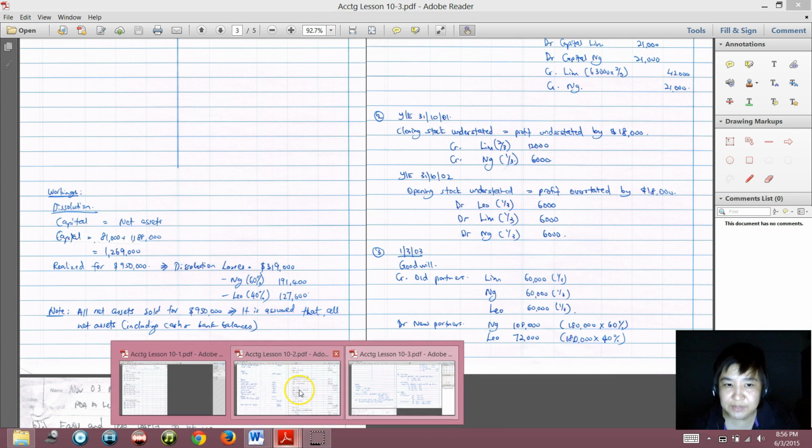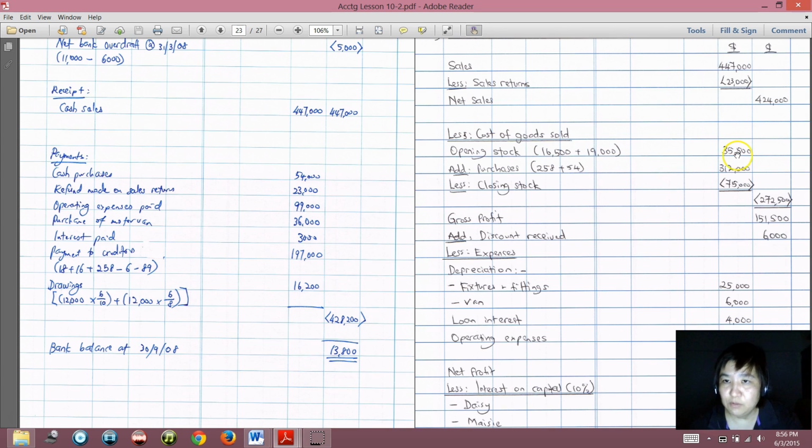Okay, let me show you an example. The opening stock will be in the opposite direction with profit, because when the opening stock is understated, is too little, the cost of goods sold will also be too little, and hence the gross profit will be too much.